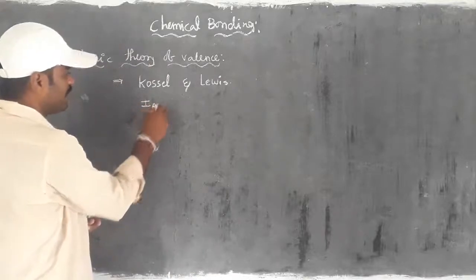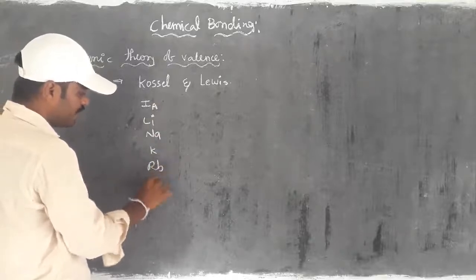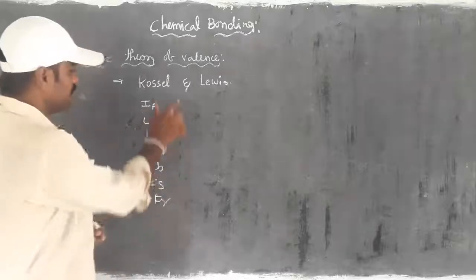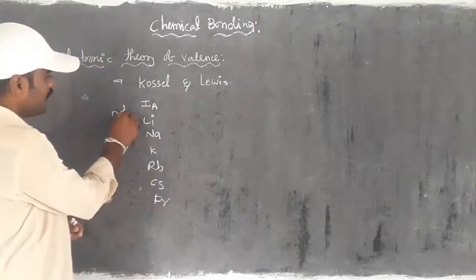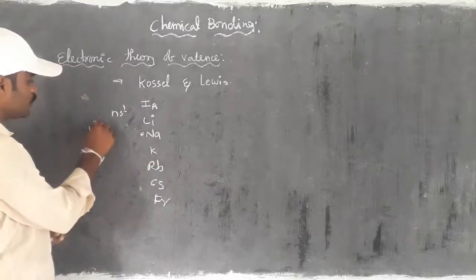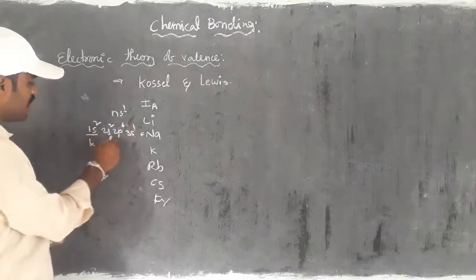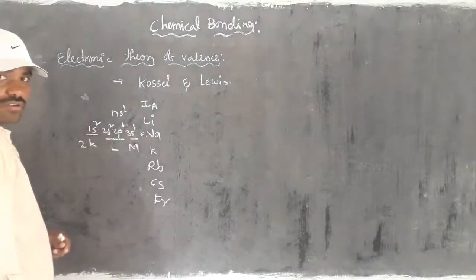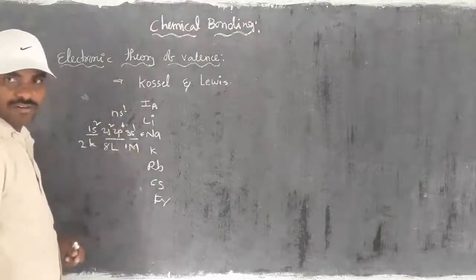If you take the first group elements, they are lithium, sodium, potassium, rubidium, cesium, francium. Their outermost shell configuration is simply called ns1. If you take sodium, its configuration is 1s2, 2s2, 2p6, 3s1. This is the K shell, this is the L shell, this is the M shell. In the K shell we have 2 electrons, in the L shell 8 electrons, and in the M shell only a single electron.